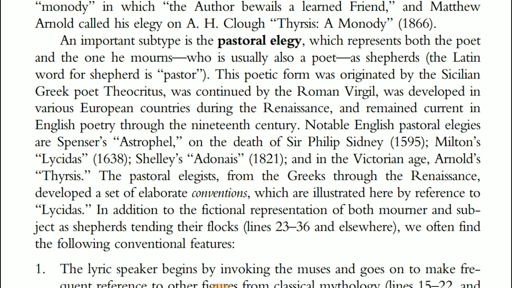Theocritus was continued by the Roman Virgil, was developed in various European countries during the Renaissance, and remained current in English poetry through the 19th century. So pastoral elegy is one in which the poet represents another person's death, and the character of a pastoral elegy is always a shepherd. The shepherd was the main character of this elegy, and it was originated by the Sicilian Greek poet Theocritus, and continued by the Roman Virgil into the Renaissance European countries.